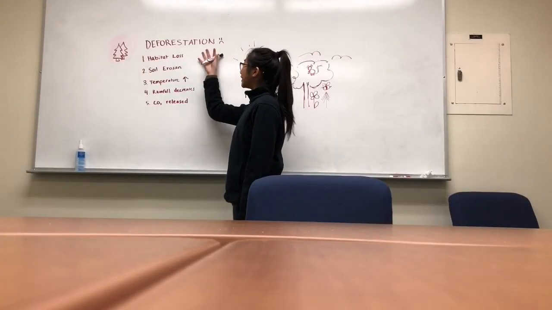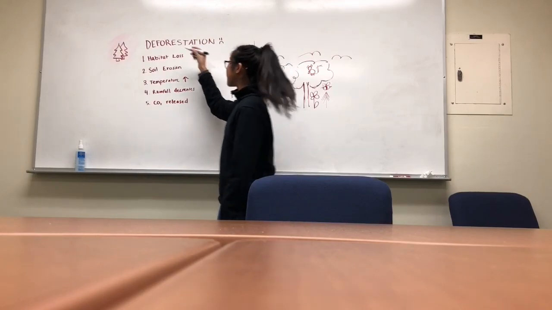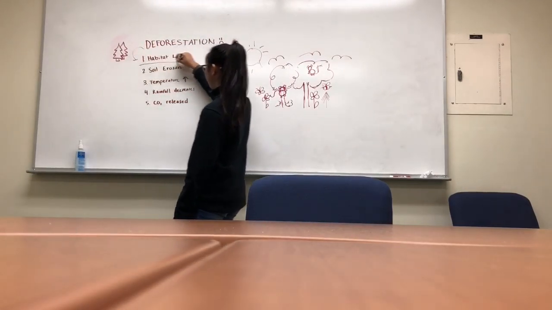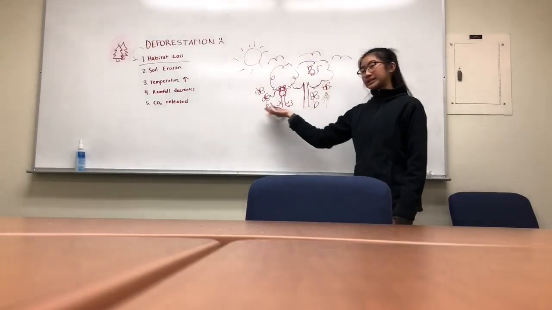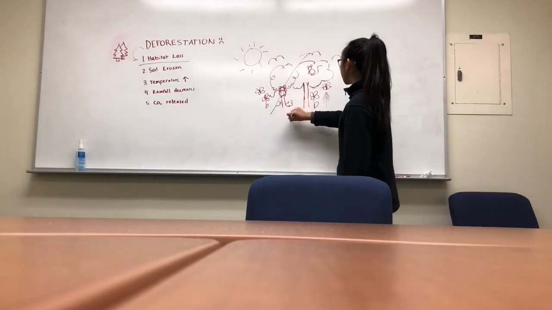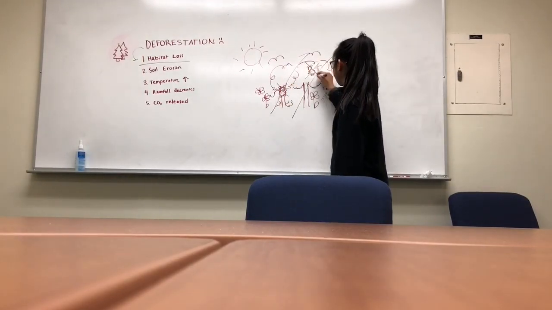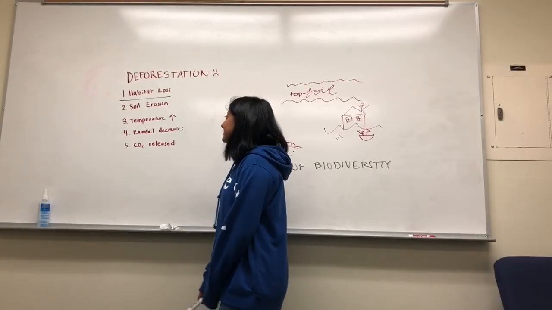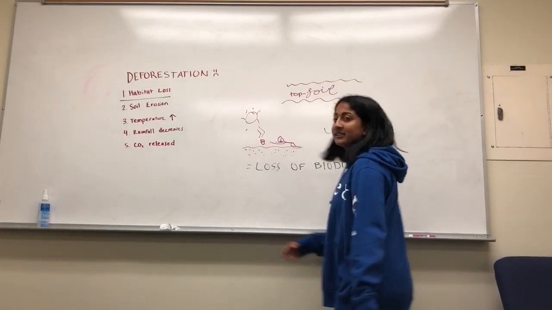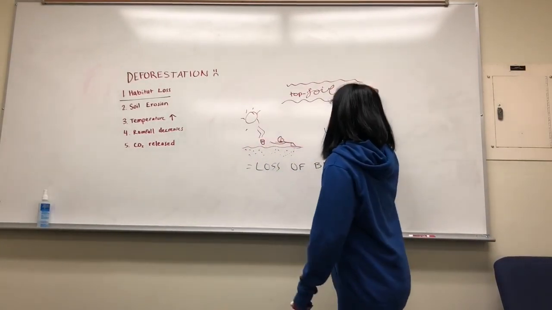A major contributor to climate change is deforestation, which leads to habitat loss. Take a forest for example. When people cut down trees, the animals which depend on these trees end up dying, which leads to a loss of biodiversity. Soil erosion is when the topsoil of a land is displaced.